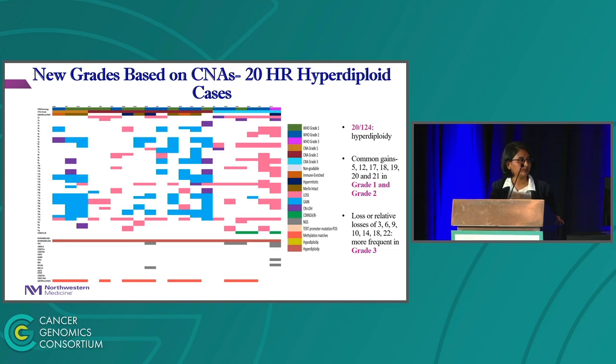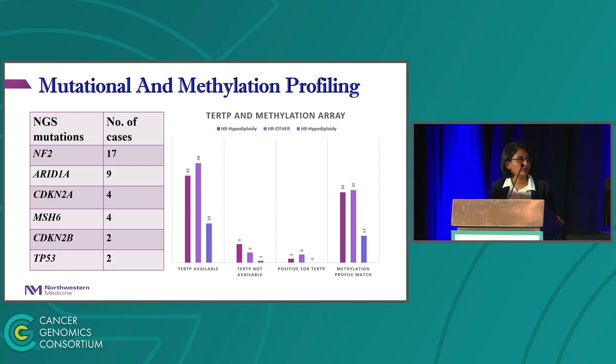predominant in grade 3. Moving on to mutation and methylation profiling, we had 17 cases that showed NF2 mutations, followed by ARID1A mutation, CDKN2A, MSH6, CDKN2B, and TP53. The right graph represents TERT promoter mutations and methylation. So 50% of our cases had TERT promoter data available, but less than 5% came back positive for TERT promoter mutation, and 66% of our cases matched the methylation profile of a meningioma.